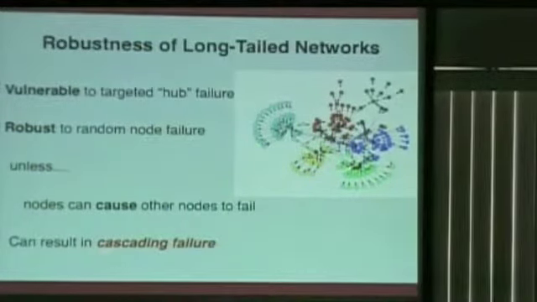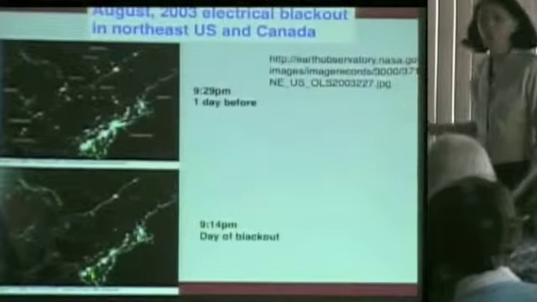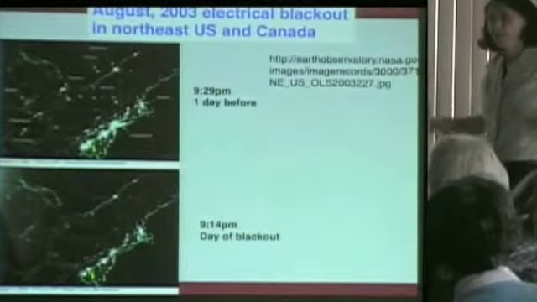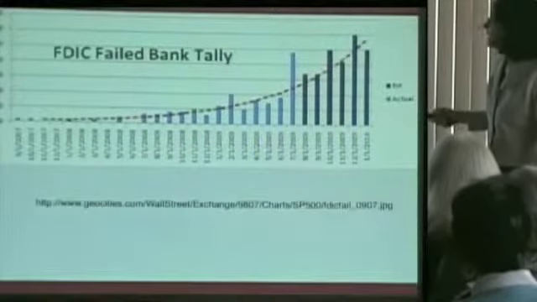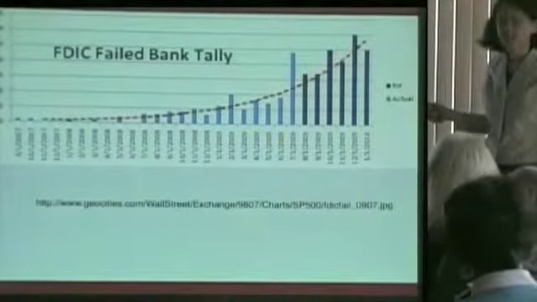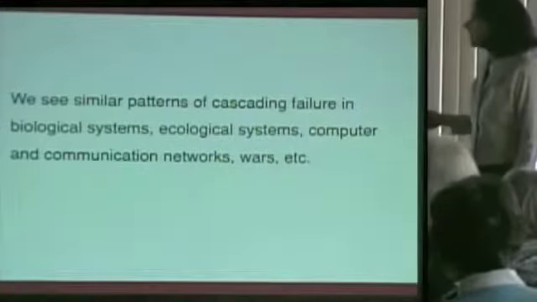But they can also result in what's called cascading failure, where one node causes the failure of another node and so on. And we see that in power outages, like you saw with the network of the power grid. But we also see it in things like bank failures, a similar kind of cascading failure, and other kinds of systems.